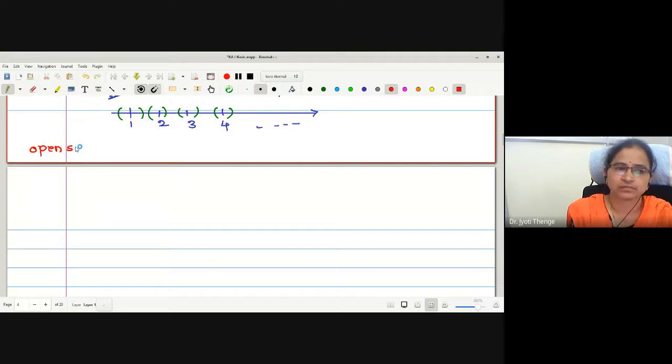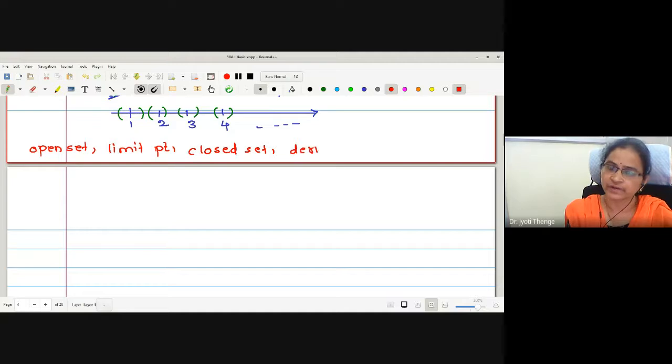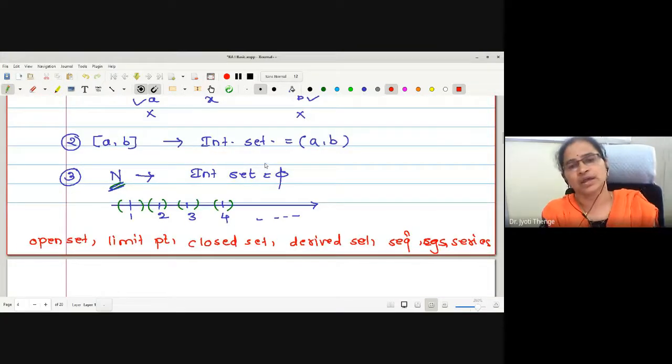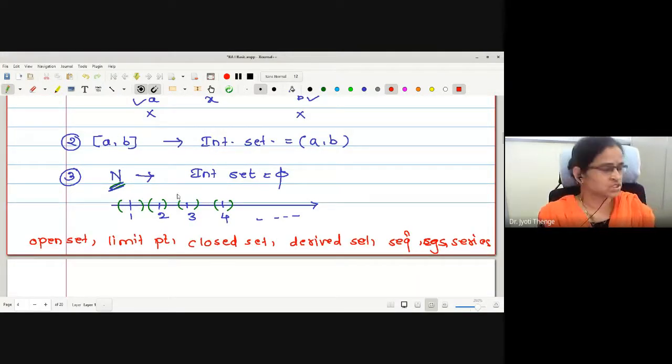Open set, limit point, closed set, derived set, sequence, convergence, series. These many points we will take in the next lecture. If you have the book of any real analysis with you, you just recall those points. Tomorrow I want the textbook definitions for all these points.